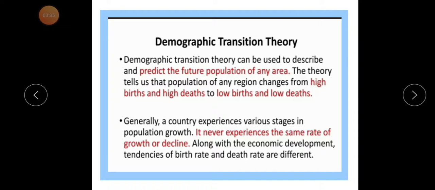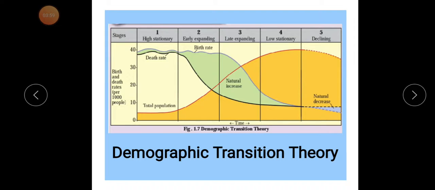The growth and decline condition does not continue, so it is always changing. Along with economic development, the tendencies of birth rate and death rate are also different.